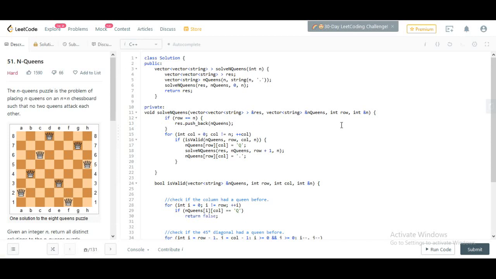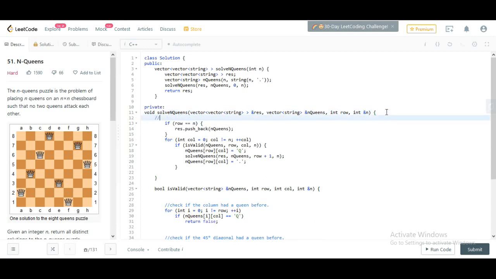Now moving on to code and solve. I have coded here the same algorithm I have explained.